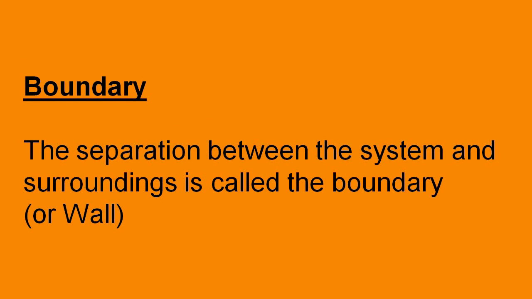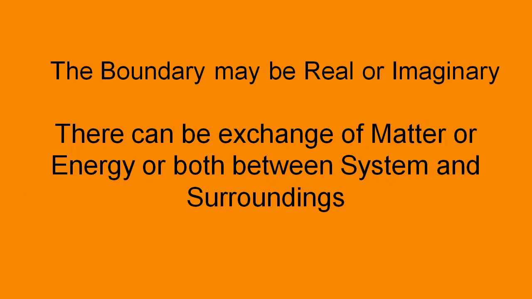And there is a separation between the system and the surroundings. The separation you are calling the boundary or partition or wall. And from our example itself, it is clear that the boundary can be of 2 types, either real or imaginary.